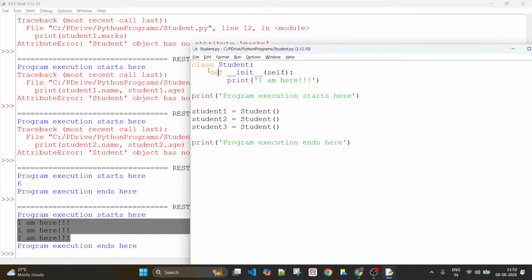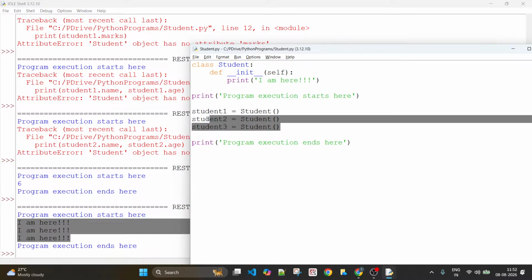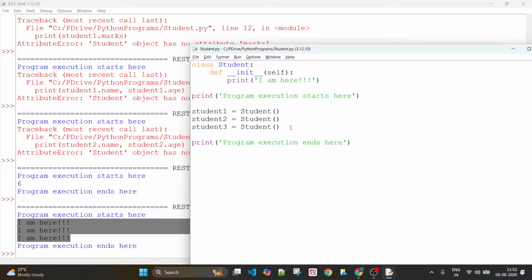That means this got executed three times, because I have created three objects of this class Student. If you had created more objects, there would be more output statements, because every time I create an object, this method will be implicitly called.